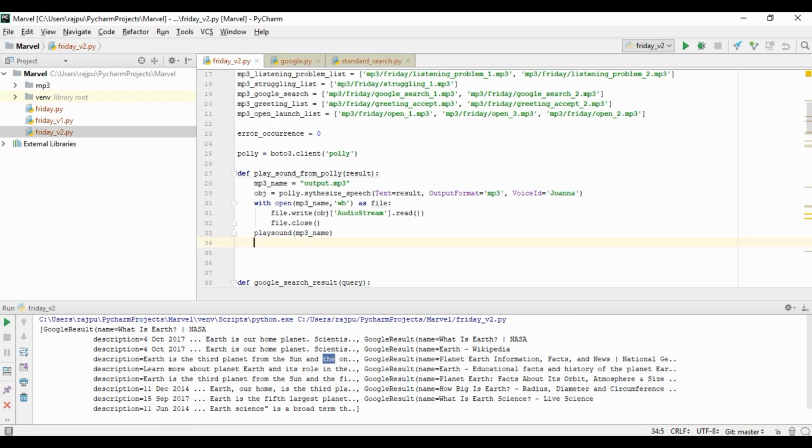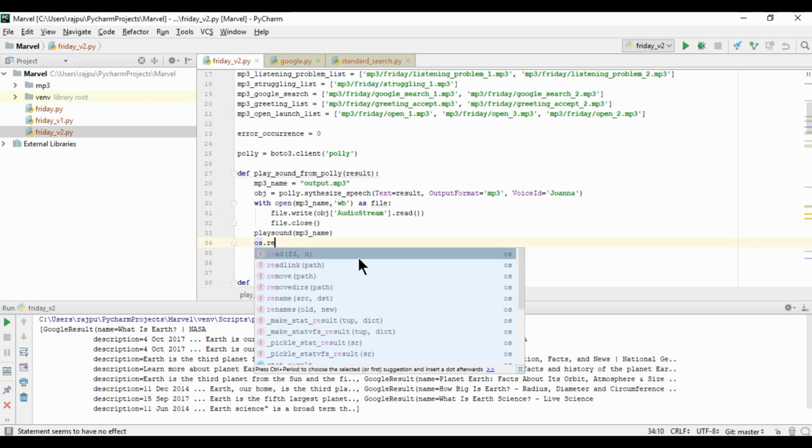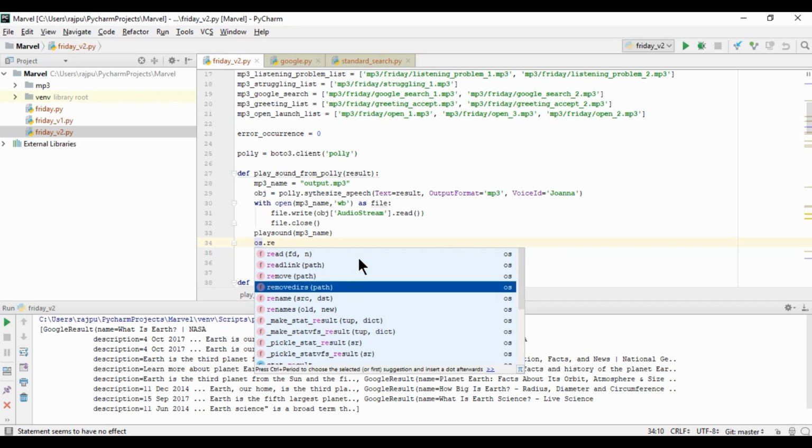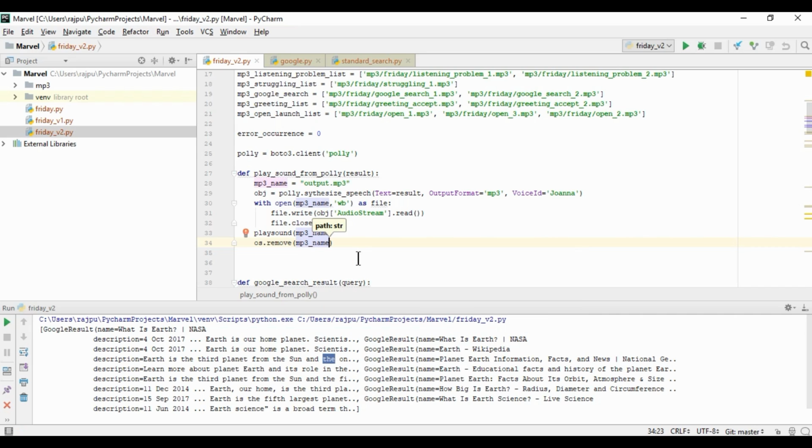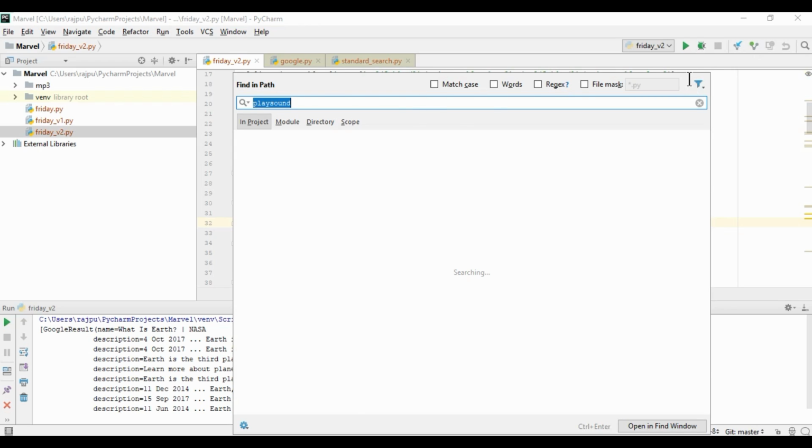We have lots of searches, so every time it will create a file and store it in our project, then the size of our project will always increase. So after every successful sound play we will delete that mp3 because we don't need it. For that we have os.remove and the mp3 name like this. So okay, just close it.